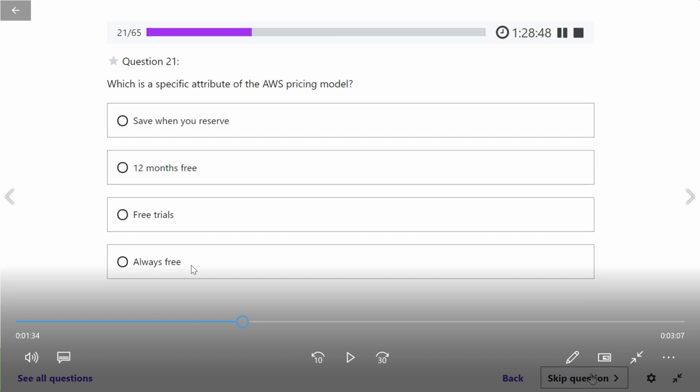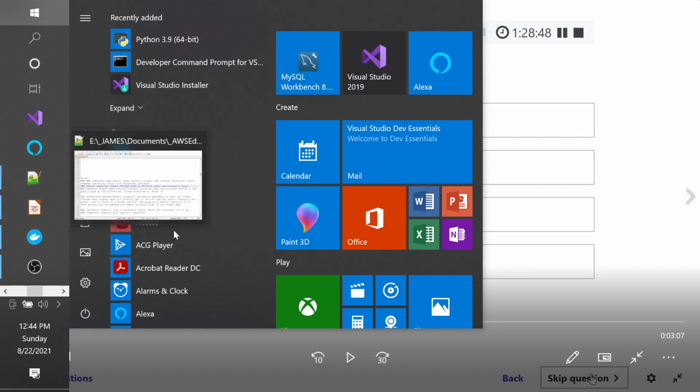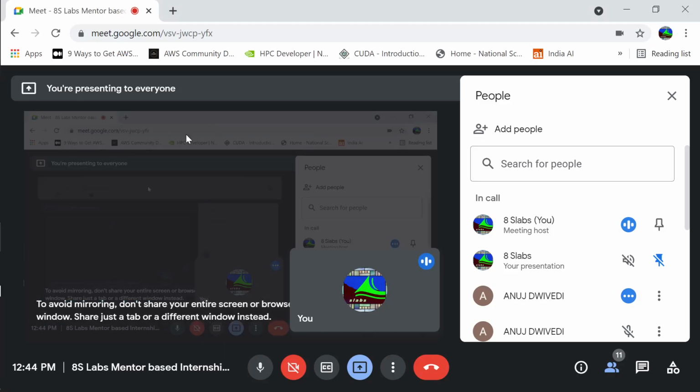Which is a specific attribute of the AWS pricing model? Sir, it was mentioned in that video 12 months free, but maybe not anymore. This answer I'm not sure about. Let me see what they mentioned. I think it is the first one. Save when you reserve. That is an attribute.